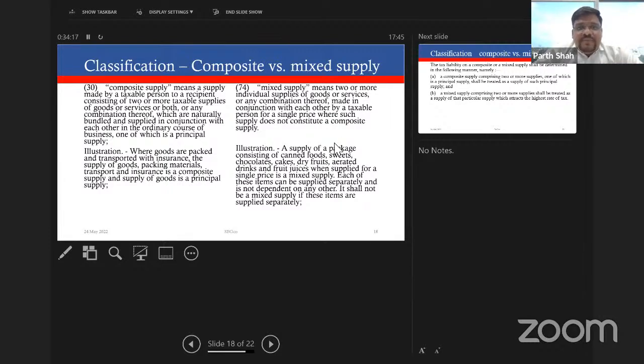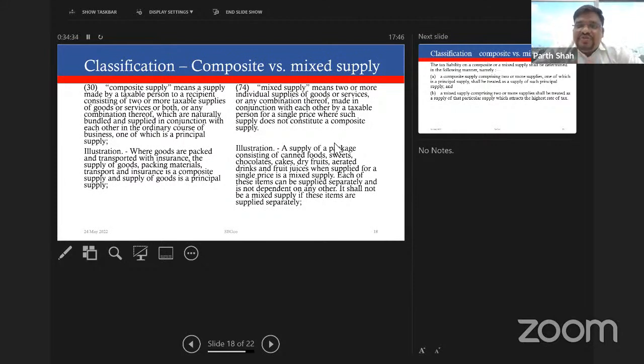Composite supply means what, and mixed supply means what? Generally, the understanding is that there is a bundle of services. The only difference between composite and mixed supply is that in case of composite supply, there is a natural bundle, whereas in case of mixed supply, it's an artificial bundle. Let me give you an example of composite supply.